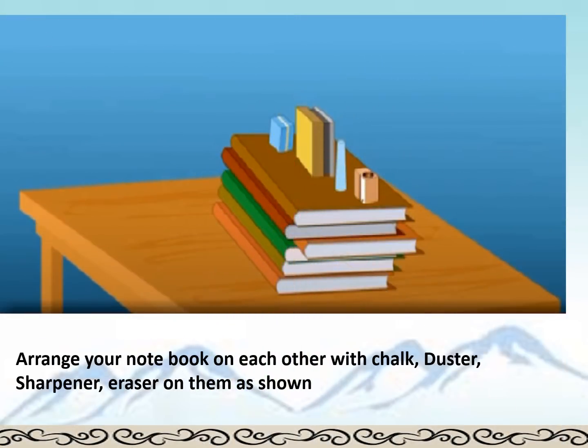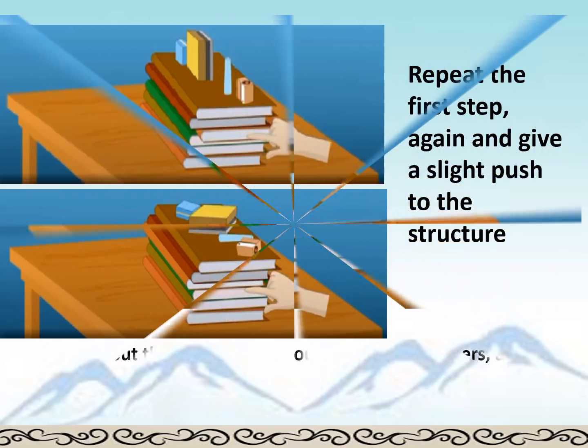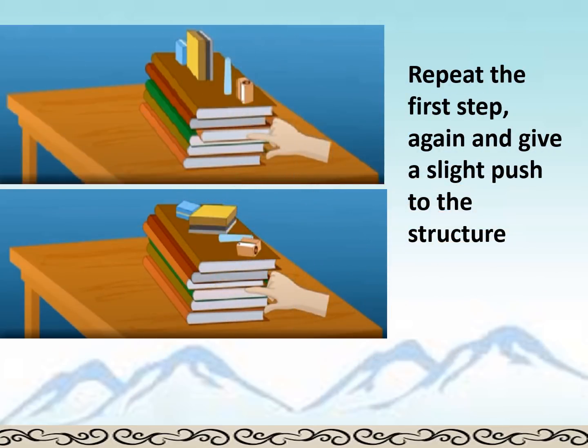So students, we have an activity. Try this out. Arrange your notebooks on each other with chalk, duster, sharpener, and eraser on them as shown in the picture. Quickly take out one notebook without affecting the others, as shown. Now repeat the first step again and give a slight push to the structure. So, what did you observe, students?